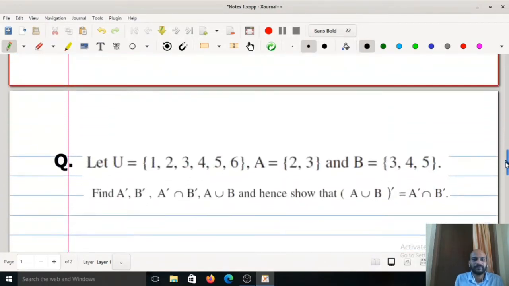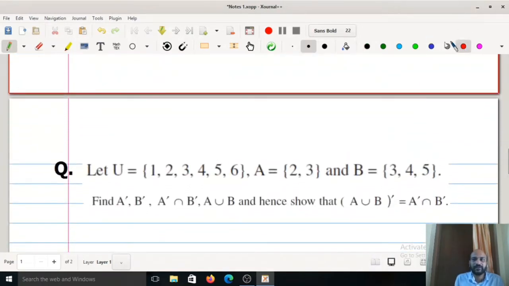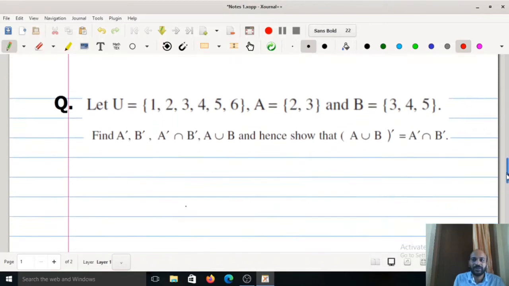Then this is another question. Let U equal to {1, 2, 3, 4, 5, 6}, A equal to {2, 3}, B equal to {3, 4, 5}. Find A complement. Find B complement. Find A complement intersection B complement, and A union B. Hence show that (A union B) whole complement is equal to A complement intersection B complement. It's actually one law. It's called De Morgan's law.